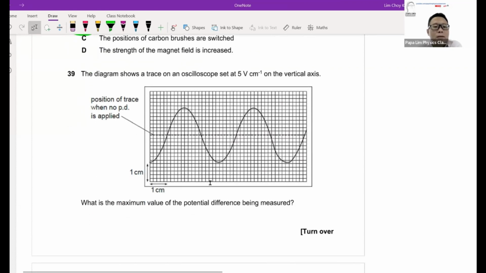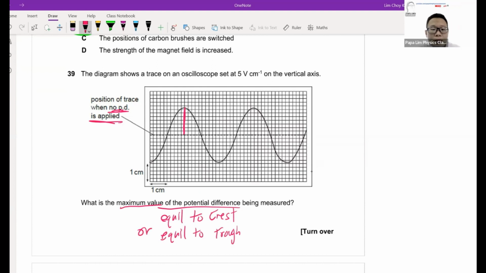Option 39, CRO. Now, take note of this. What is the maximum value of potential difference? For CRO, remember, if looking at a graph, you must know this is the neutral position. No voltage is applied, so this is the neutral position. So I'm looking at the maximum voltage. Remember, this maximum voltage is measured from equilibrium to crest or equilibrium to trough. It's always measured from the equilibrium up to the crest or up to the trough, either one of them, which will be this red line, which tells us you have 7.5 squares.